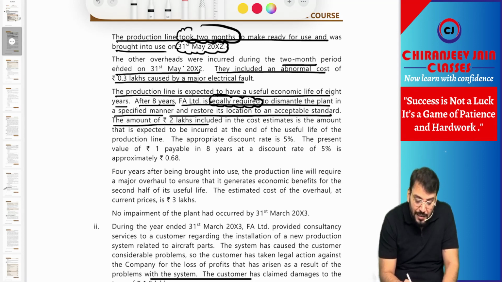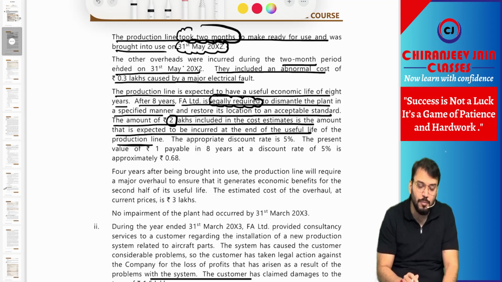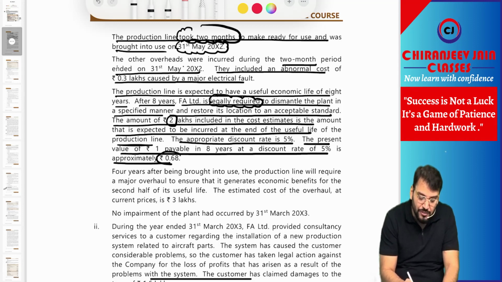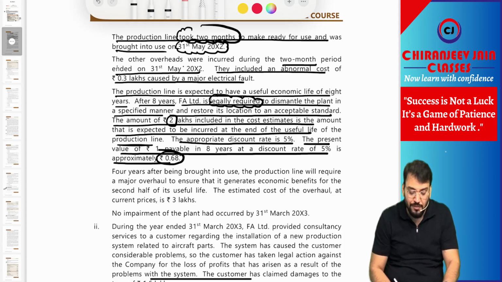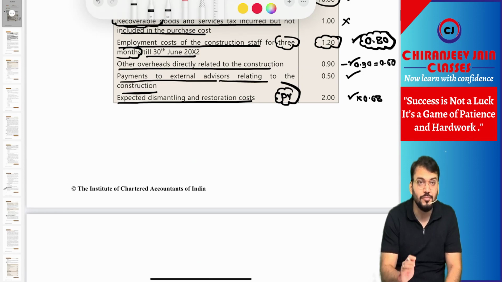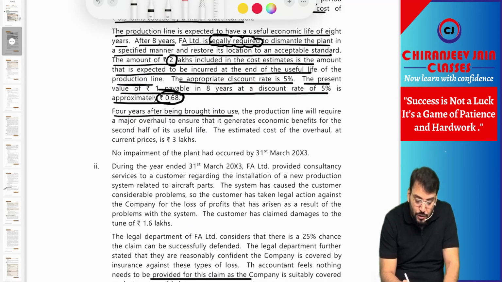The amount of 2 lakh included in the cost estimate is the amount that is expected to be incurred at the end of useful life of the production line. That is already given above also. The appropriate discount rate is 5% and the present value of rupees 1 payable in 8 years at a discount rate of 5% is approximately 0.68. So they have also given the discounting factor. So we will multiply it by 0.68. Chalega? Yes sir.